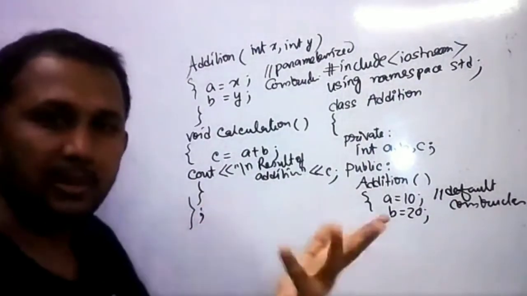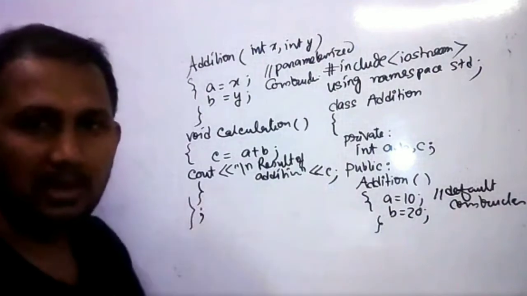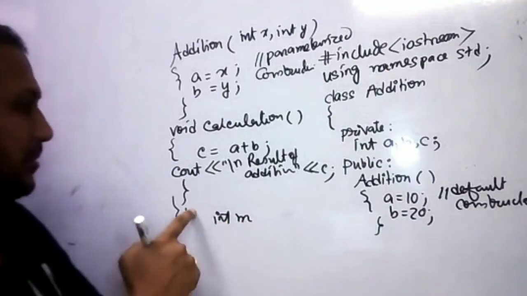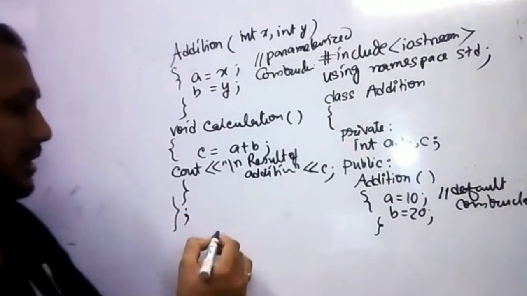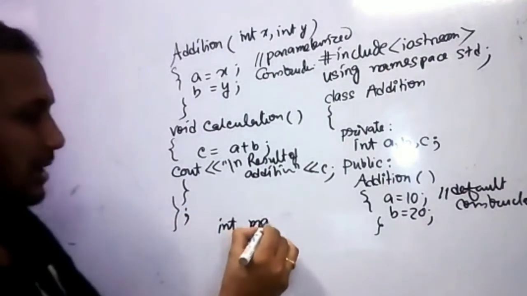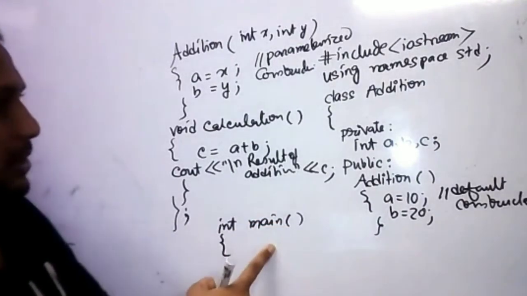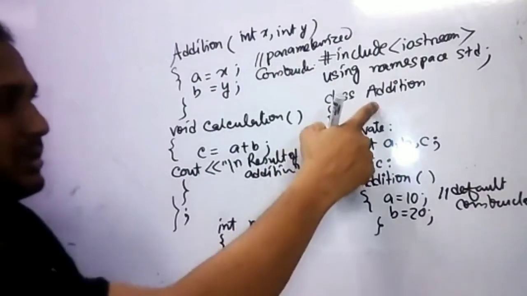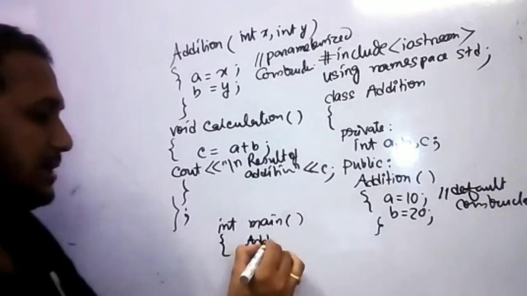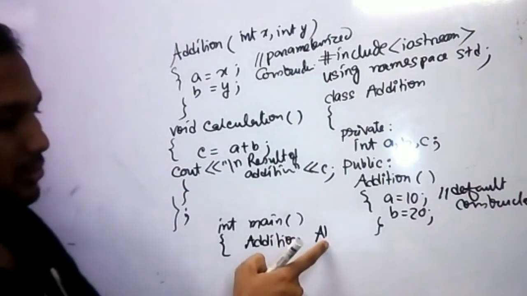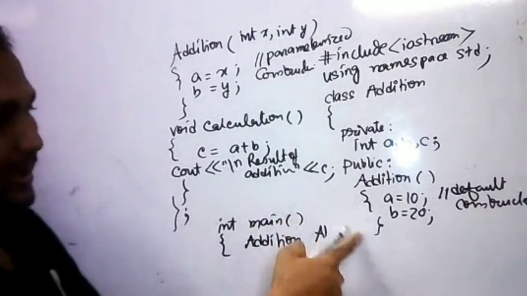Now we have to create the main through which we can call the members of the class. After the closing of this class, we have to write int main. This is the main part of the program. Now in main, we have to create the object first. Here the class is created. The name of the class is addition, and the object name is, suppose, A1. It is the no-argument object, that's why this constructor will be activated.